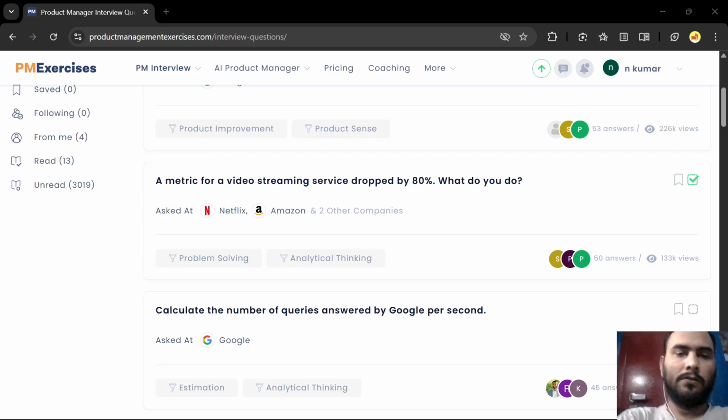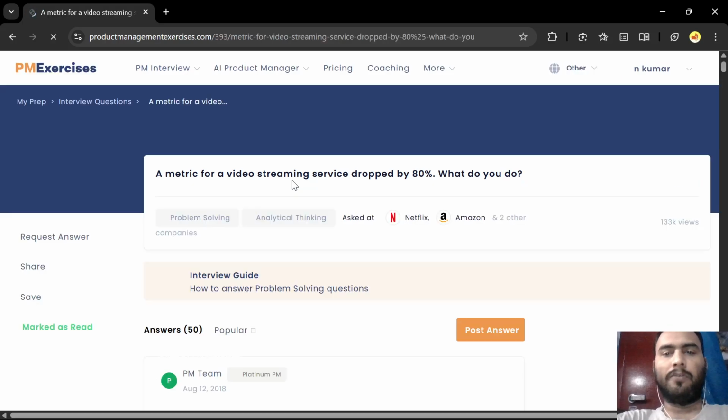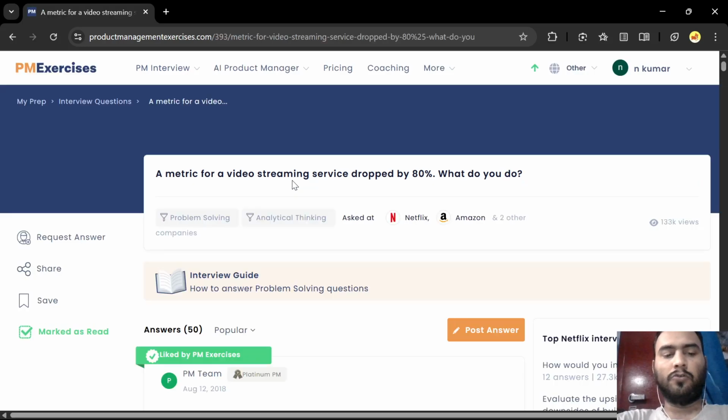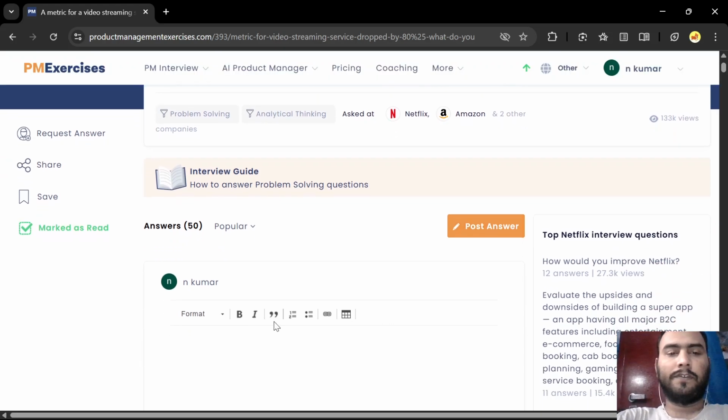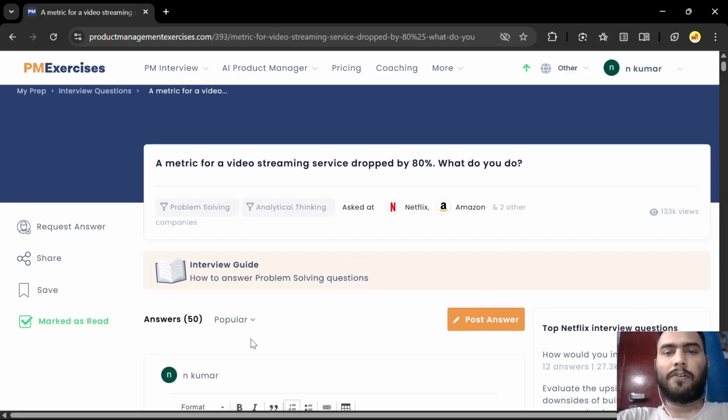So today, let us take one of the metrics questions. Yes, a metric for a video streaming service dropped by 80%. What do you do? Okay, let us see. We'll follow the same approach that we have been following. First we will try to clarify, and then we will try to think of solutions, why it is happening and what we can do.